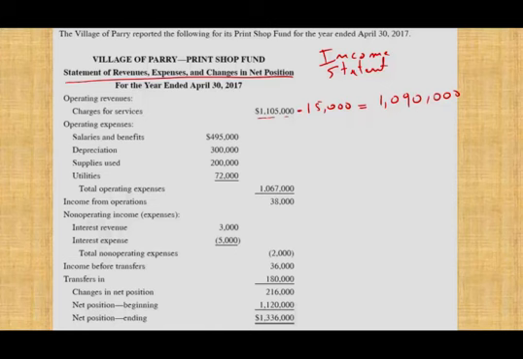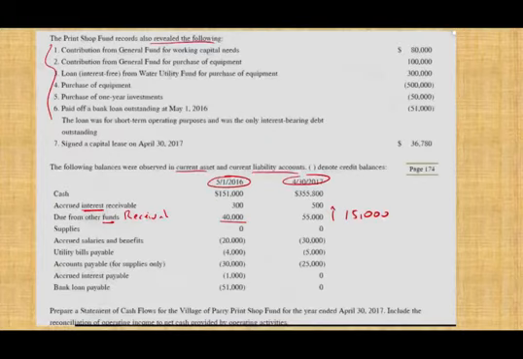Salaries and benefits, the accrual amount is $495,000. Now, to really find out how much we paid, we have to look at the balance sheet and see if there's any account that deals with salaries and benefits. And we see here we have a liability. Salaries and benefits went from $20,000 to $30,000. Now, this is a liability.